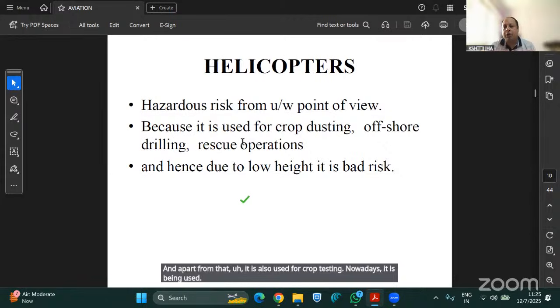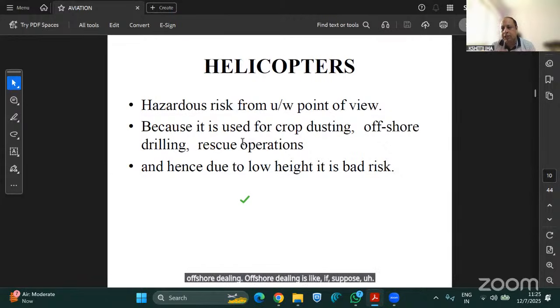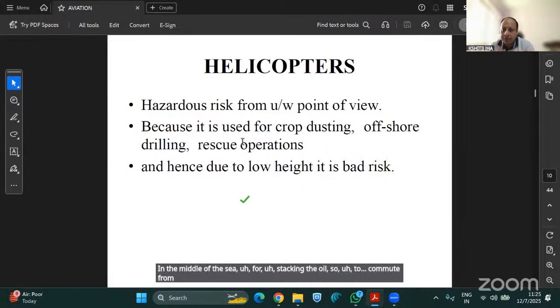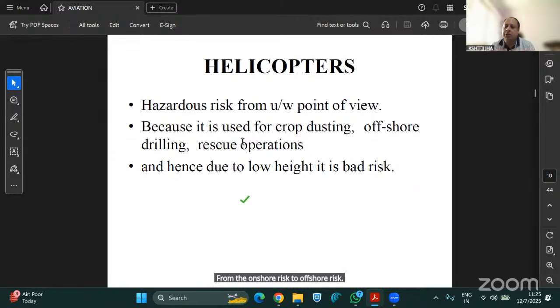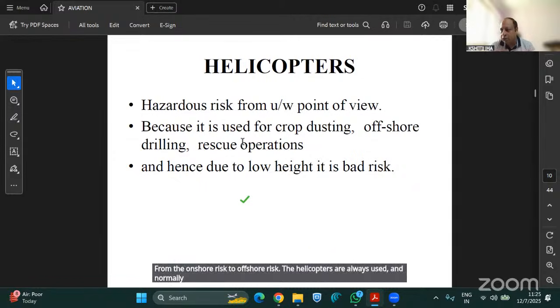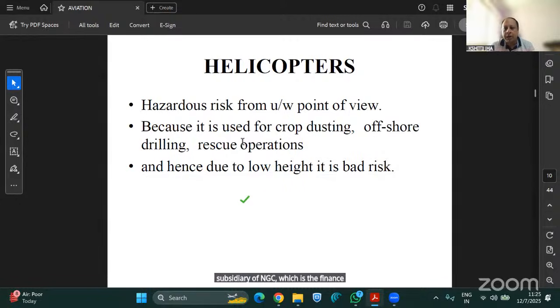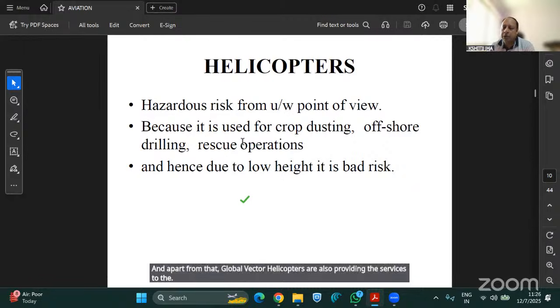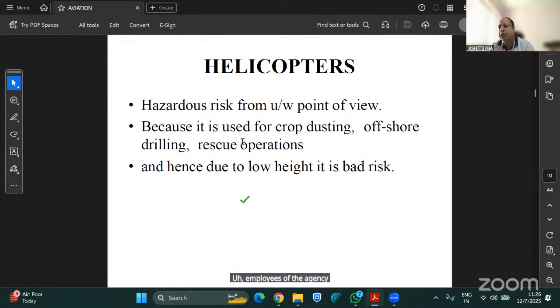Offshore drilling is like, suppose ONGC has an oil rig in, say, Trombay or in the middle of the sea for extracting oil. So to commute from the land, from the onshore risk to the offshore risk, helicopters are always used. Normally, these services in India are provided by a subsidiary of ONGC, Pawan Hans Helicopters Limited. And apart from that, Global Vectra Helicopters also provides these services to the employees of ONGC and Oil India Limited. So there are lots of companies providing offshore drilling services, and they are also used in rescue operations.